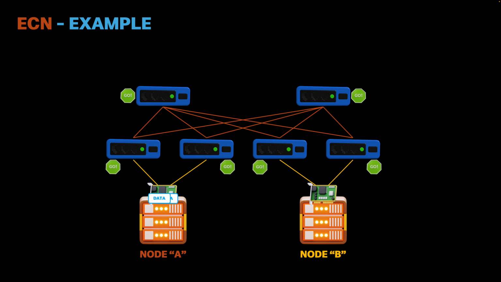In this way, we have a level of flow control in RoCE version 2 data that allows us to move towards the goal of a lossless network. However, there are other features that we can use in conjunction with ECN to achieve this goal, but we will talk about that in our upcoming videos.